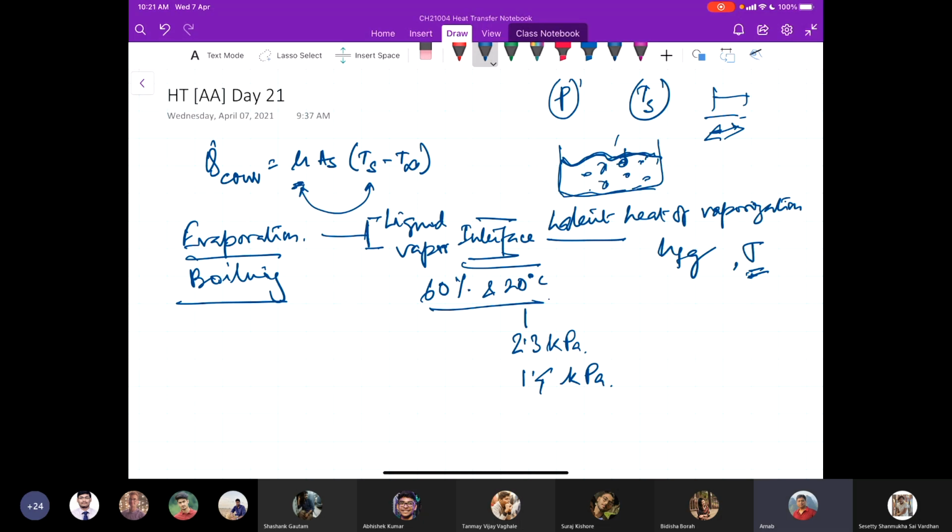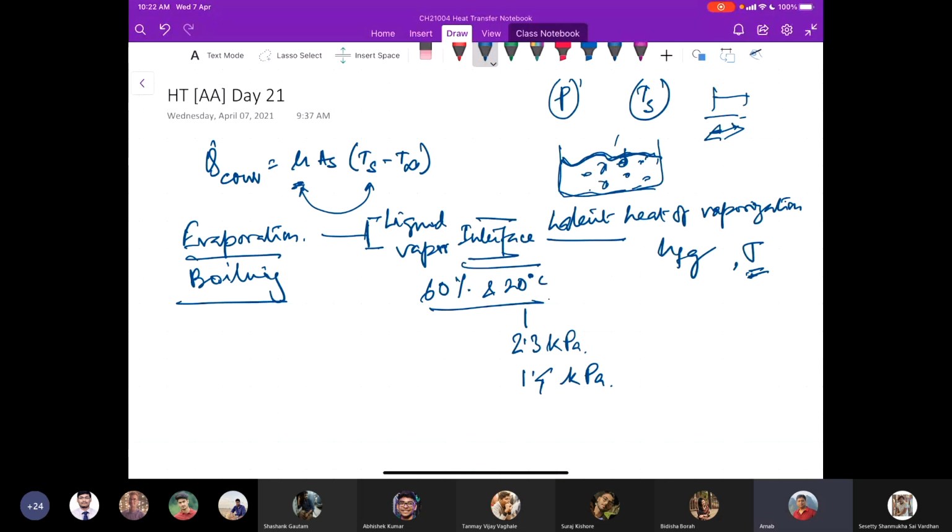There are several examples of evaporation. For example, evaporation includes drying of clothes, and the cooling tower, that is, waste heat rejection in a cooling tower. When our body sweats and we cool down, that is also evaporation of sweat from our skin.